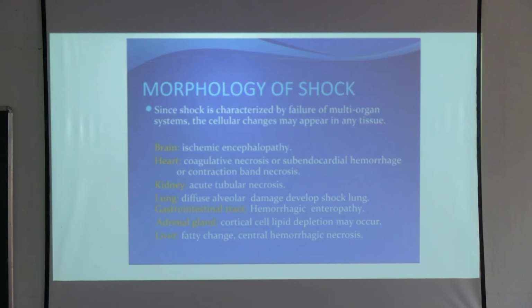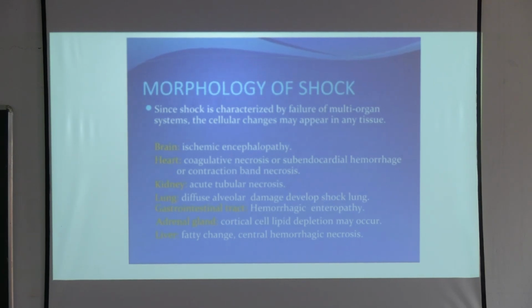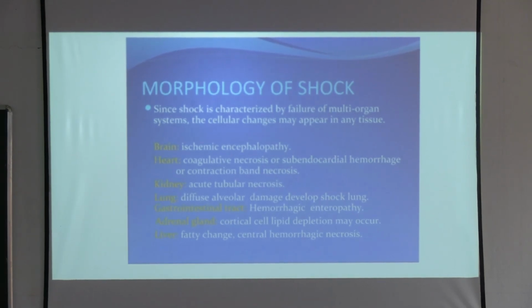Lungs, diffuse alveolar damage and shock lung. GI, there is hemorrhagic enteropathy. Adrenal glands, there is cortical cell lipid depletion, and liver fatty changes. Okay? These are just for theoretical purposes, but the basic thing you need to understand from the concept of shock is whatever I have told you till now.